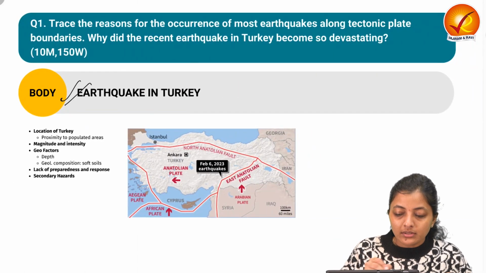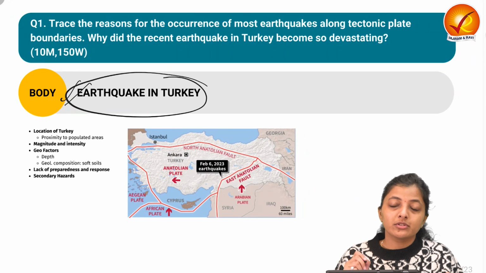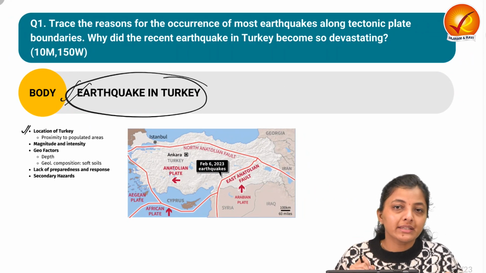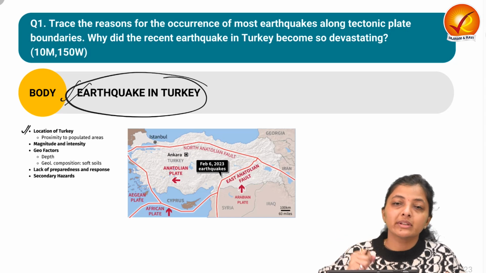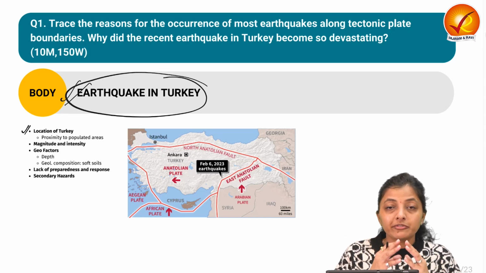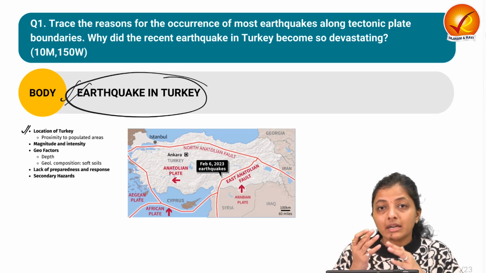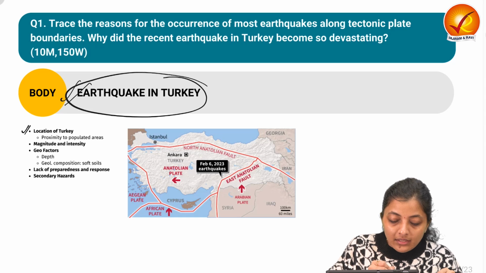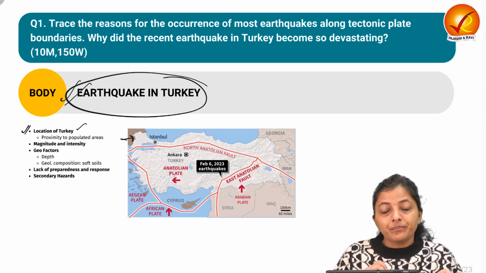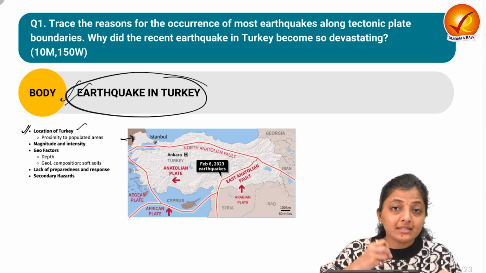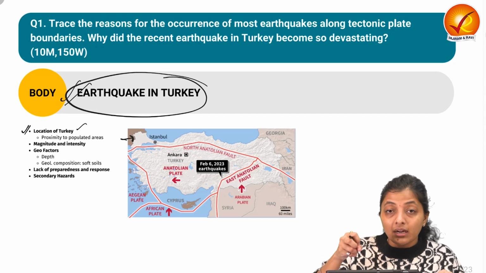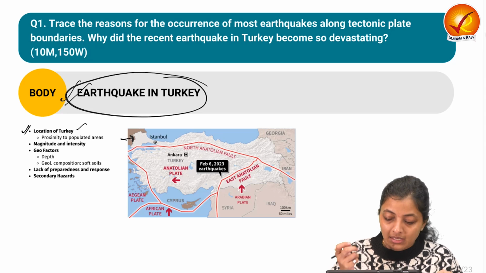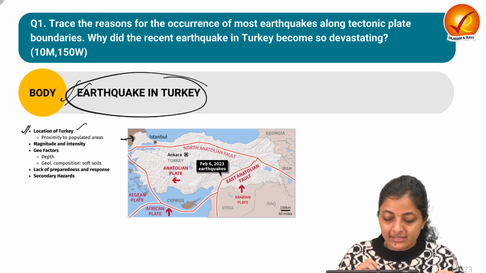Next is about the earthquake in Turkey, why it was so devastating. The very first point is the location of Turkey. It is in an earthquake-prone area, in the high seismic zones. We'll see where it is. The location of Turkey is such that whenever an earthquake happens in that area, devastation has to happen. So let's see where Turkey is located.